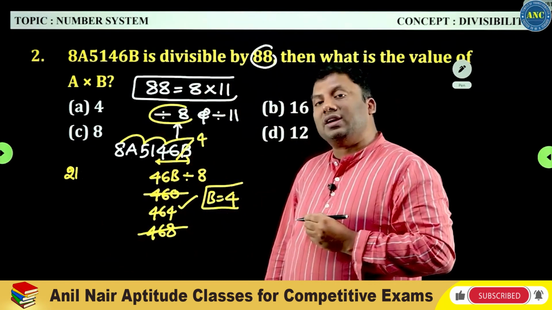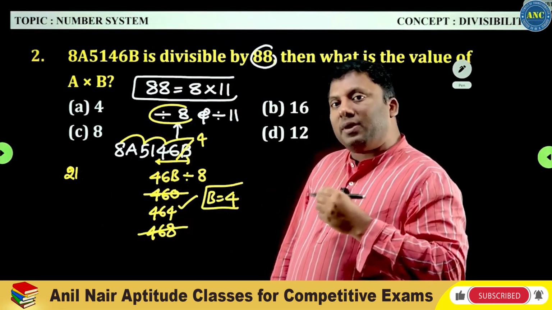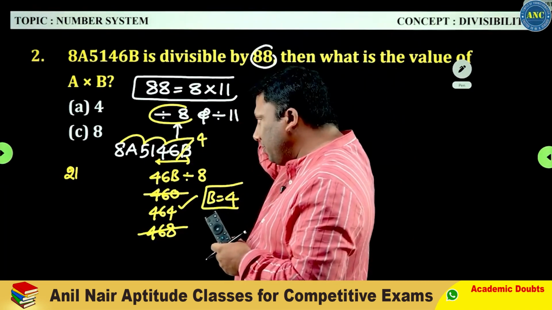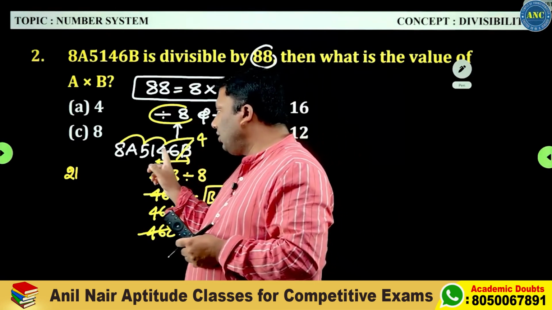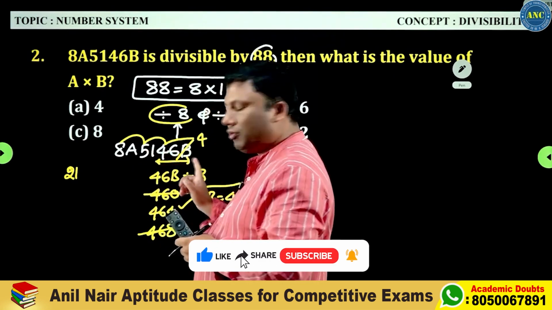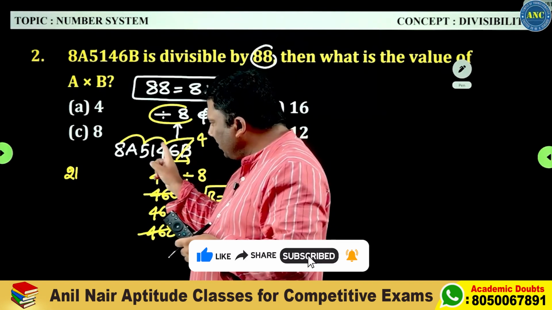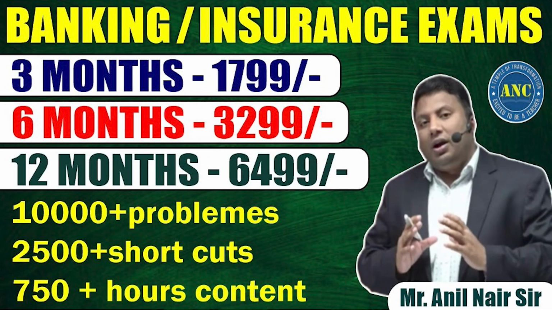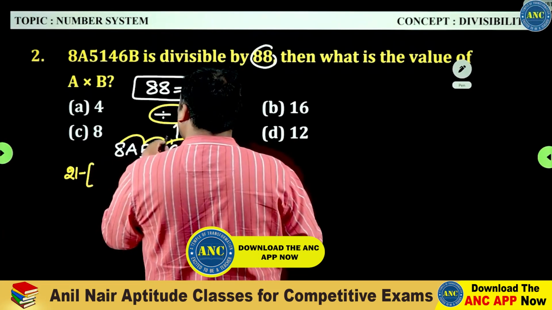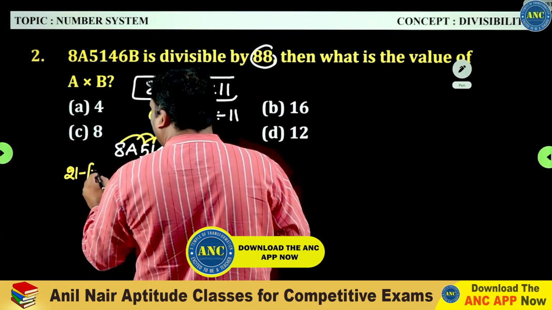What is the divisibility rule of 11? Sum of odd places minus sum of even places. What are the sum of odd places? 8 plus 4, sorry, B is 4. 4 plus 4, 8. 8 plus 5, 13. 13 plus 8, 21. Minus the sum of even places: 6 plus 1, 7. 7 plus A.